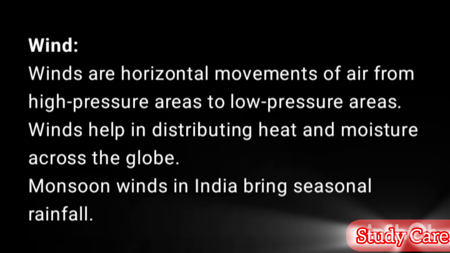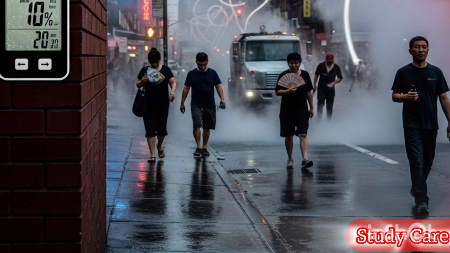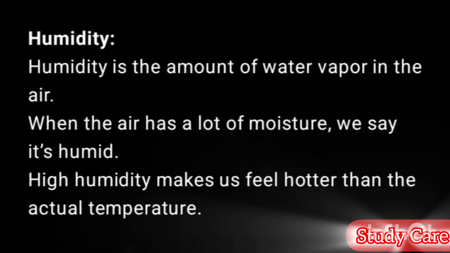Wind. Winds are horizontal movements of air from high pressure areas to low pressure areas. Winds help in distributing heat and moisture across the globe. Monsoon winds in India bring seasonal rainfall. Humidity. Humidity is the amount of water vapor in the air. When the air has a lot of moisture, we say it's humid. High humidity makes us feel hotter than the actual temperature.